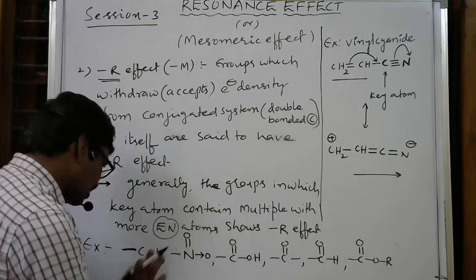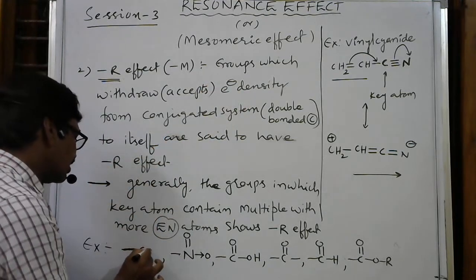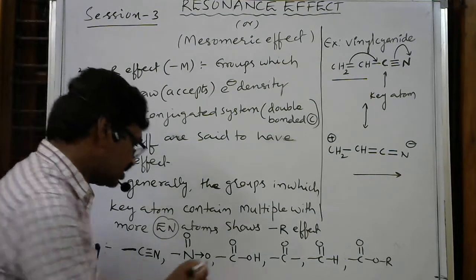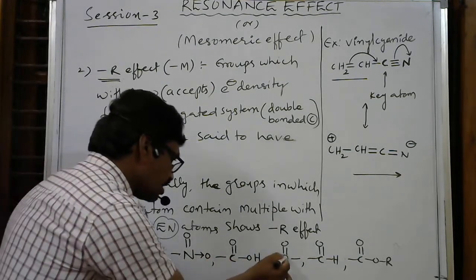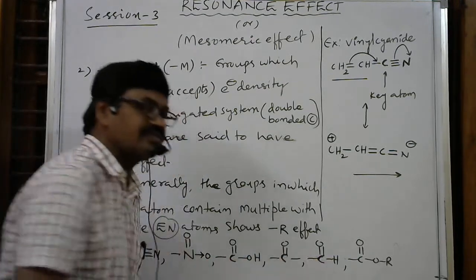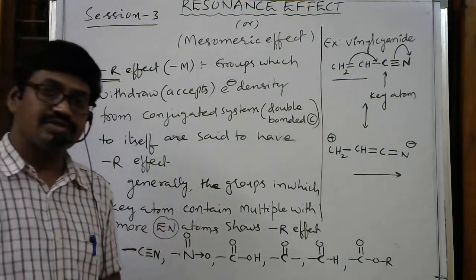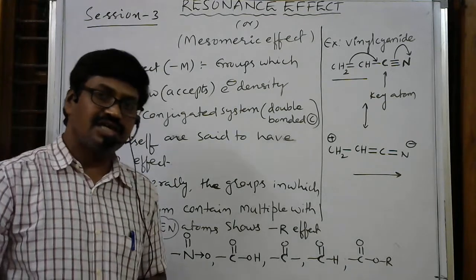Here cyanide, how can we write it? Already written, triple bond N. C double bond O OH: this carbon is the key atom. Here carbon is the key atom. So all these groups act as minus R groups, all these groups act as minus M groups.